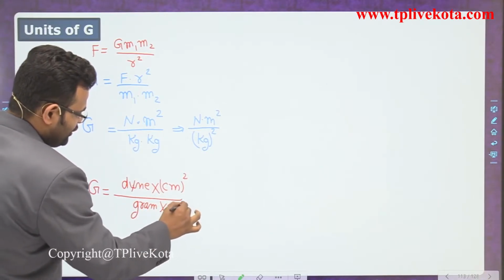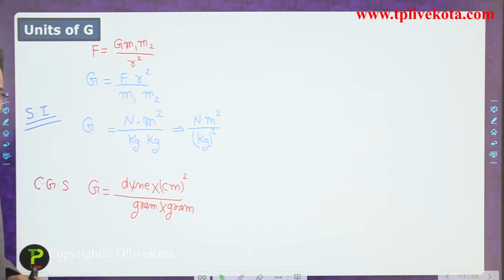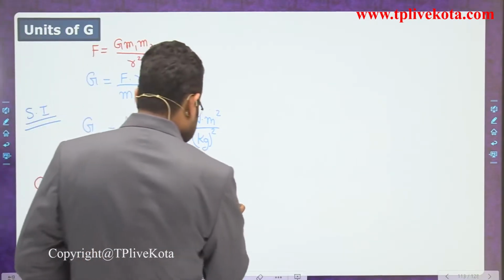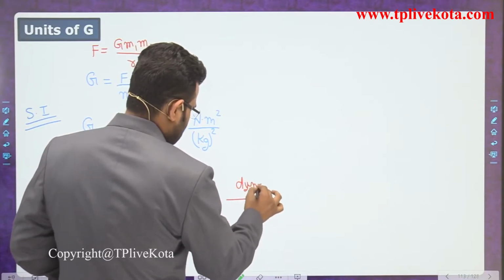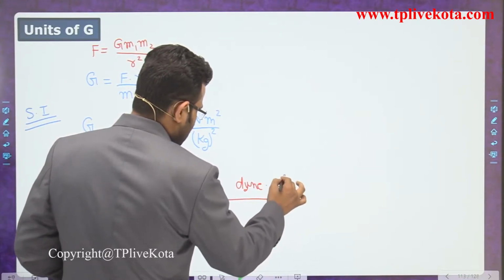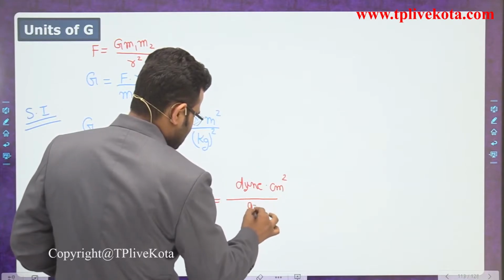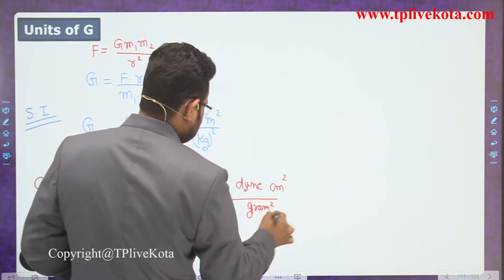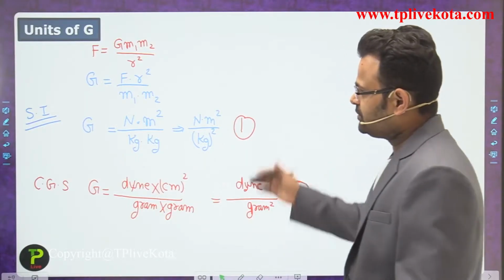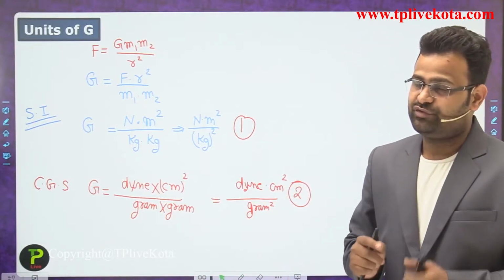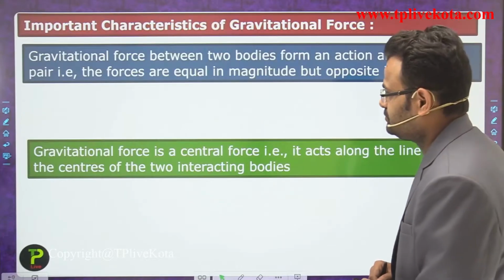That is the unit of the universal constant capital G in the CGS system. So Dyne into centimeter square upon gram whole square is the CGS system, and Newton meter square per kilogram square is the SI system. So these are the units of the universal constant G.